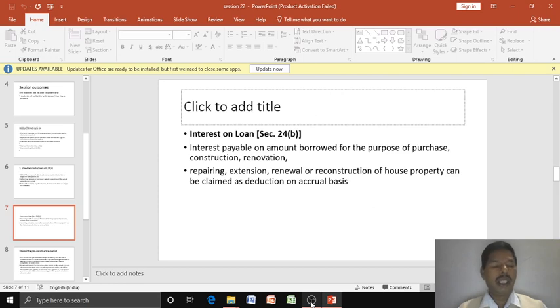So if any person borrows a loan from banks or any financial institutions for these purposes, the interest can be claimed as deduction under section 24B on accrual basis.